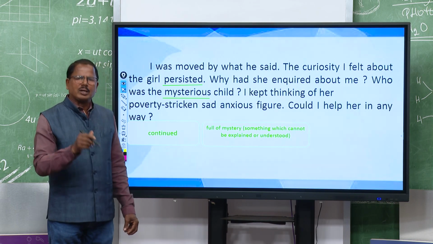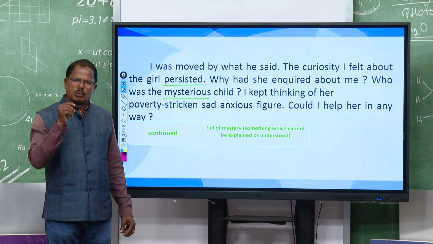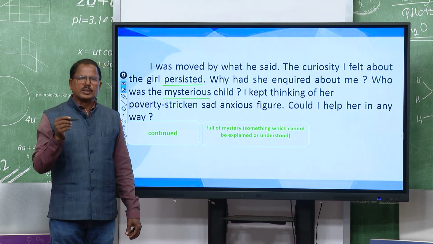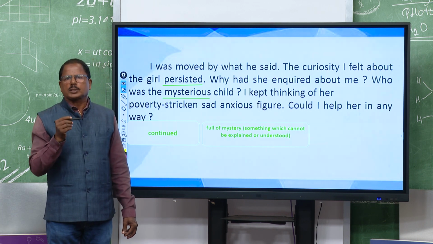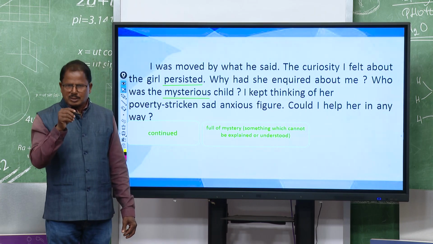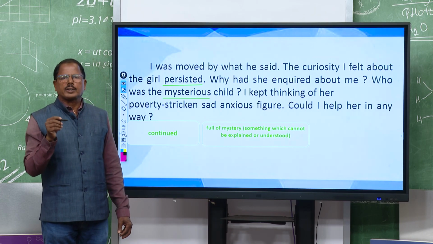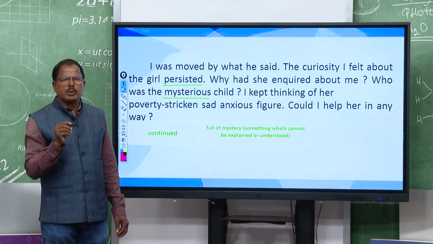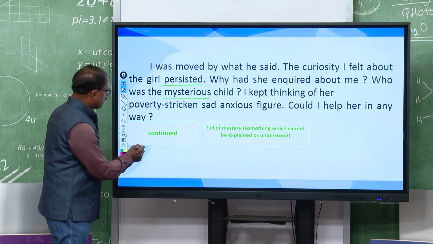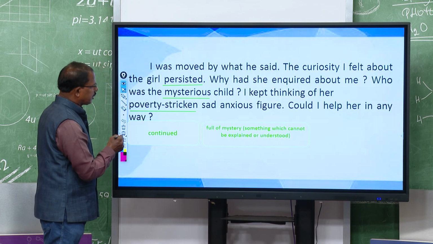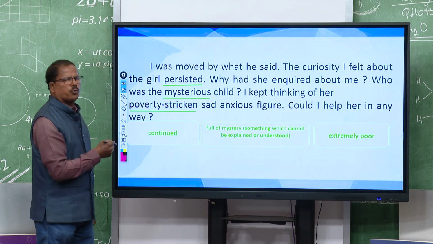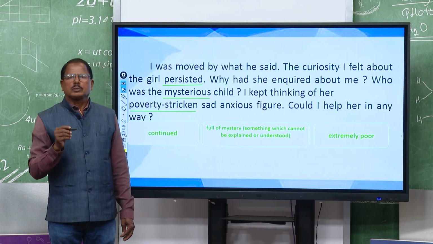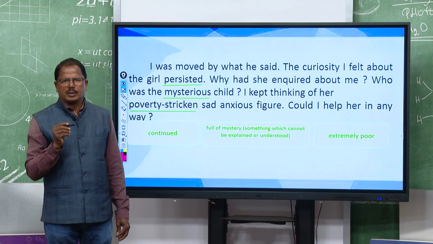Means the girl wanted to know about the writer, whether the writer is from India or not, and also at the time of leaving she looked at the writer's face. This situation created interest or inquisitiveness, curiosity to know about that mysterious child, right. And the next word, poverty striking, that is the meaning is very poor, extremely poor.